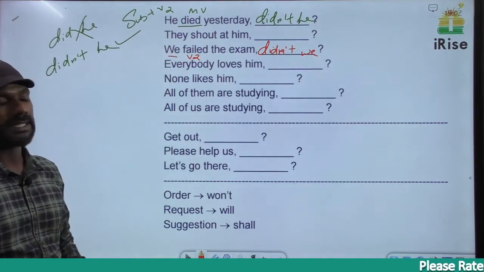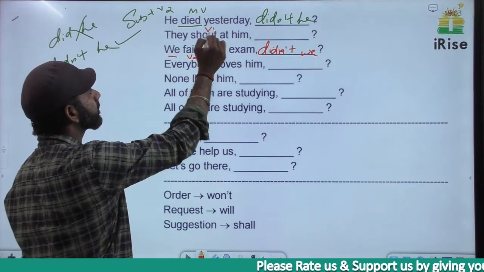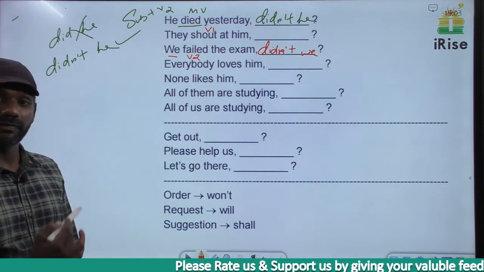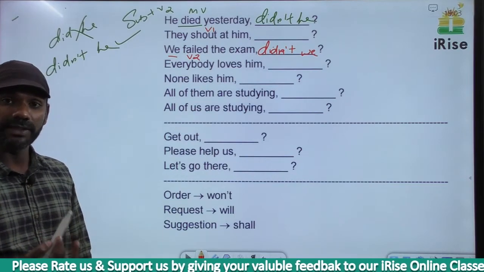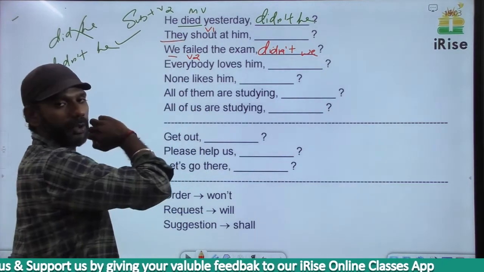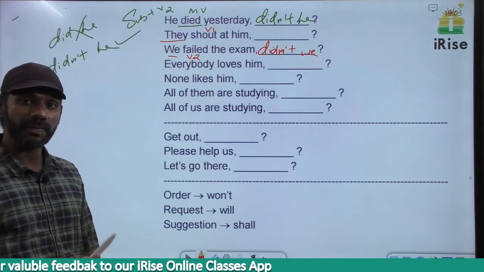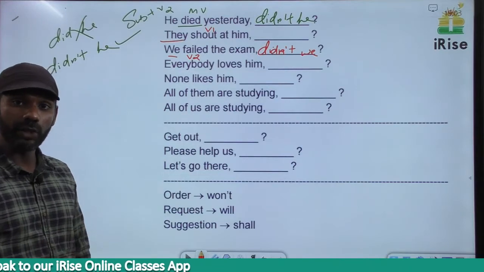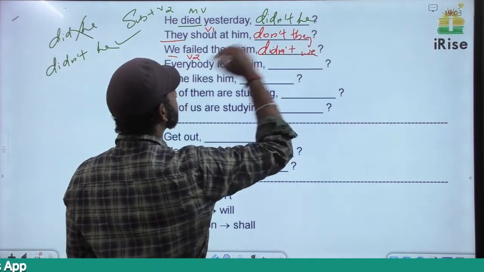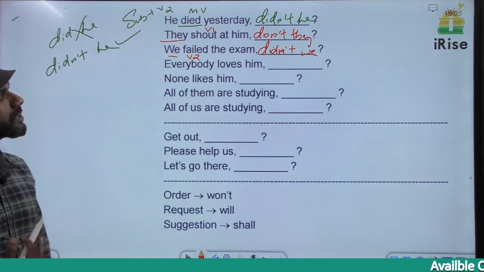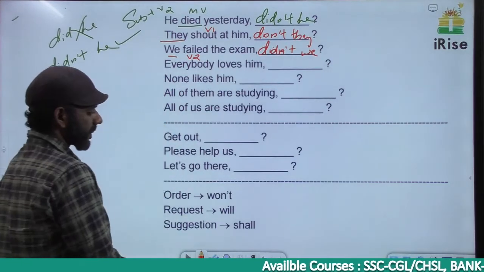They shout at him. There is no auxiliary verb here. Shout is V1, subject plus V1 is simple present. And if it is simple present, we have to go for do or does. The subject here is they, plural, so we have to go for do. There is no N word in the sentence. In the tag, there must be an N word. Do not, short form is don't. So it must be don't they. They shout at him, don't they. Getting it?